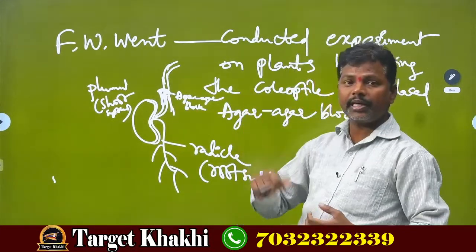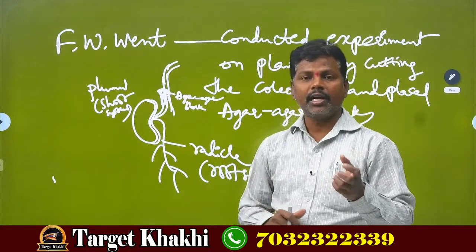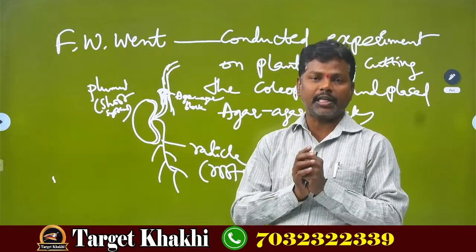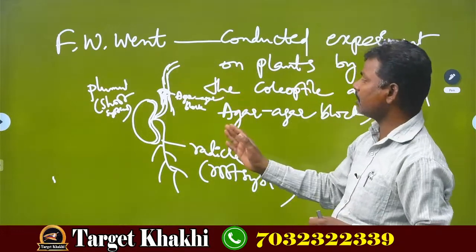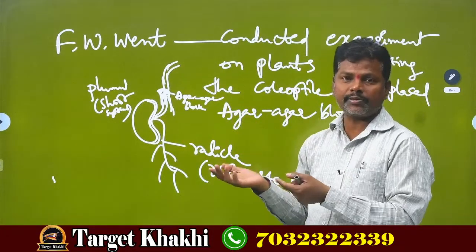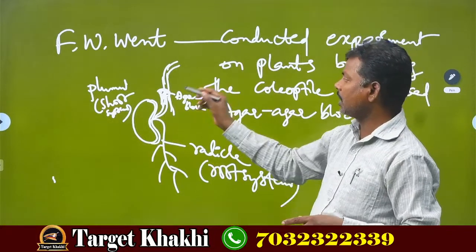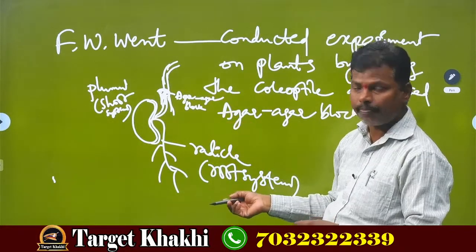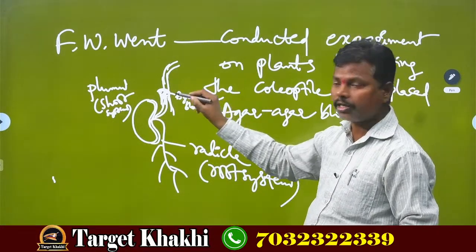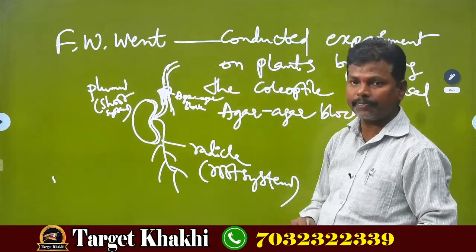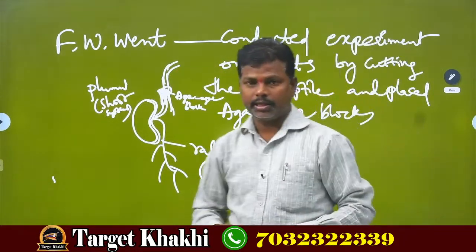But Charles Darwin and Francis Darwin conducted their experiment only in the presence of sunlight. F.W. Went did the phototropism experiment not only in the presence of sunlight, but in the absence of sunlight also, by placing an agar-agar block on the coleoptile. This is called the coleoptile. Next.